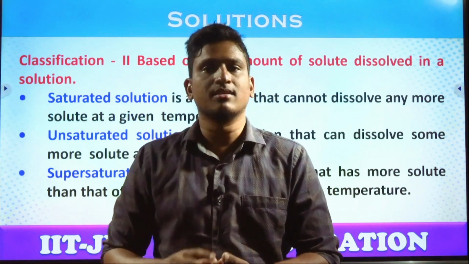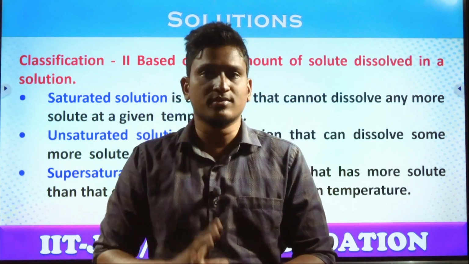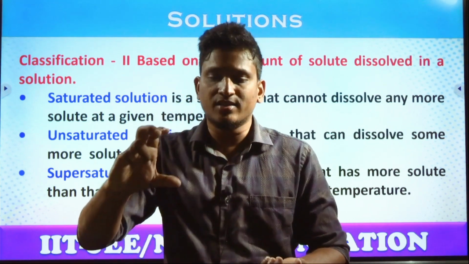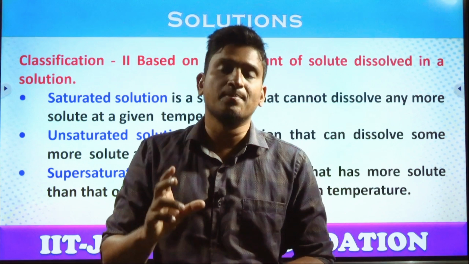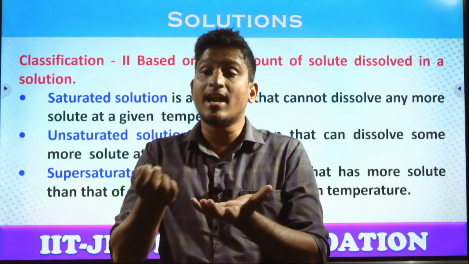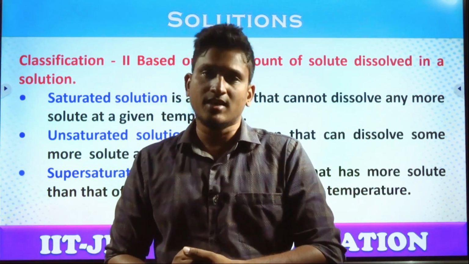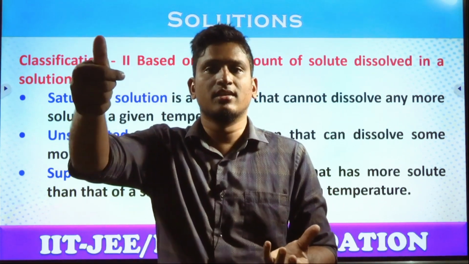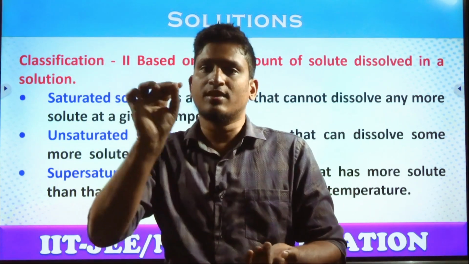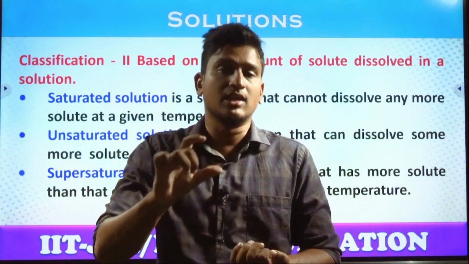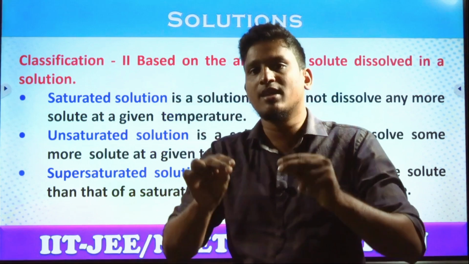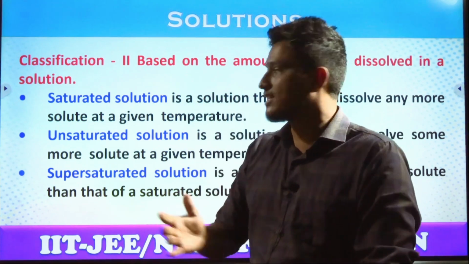Let us take the same example. A glass of water, maximum 5 spoons of salt. If only 3 spoons are dissolved, now is the solution saturated or unsaturated? The solution is unsaturated. Why? Because you can add extra 2 spoons of salt. Yes or no, students? Got the clarity? If you add the 2 spoons, now the solution becomes saturated. But until the 5 spoons are completed, the solution is still unsaturated. What is the meaning of unsaturated? If more solute can be added into the solution, it is unsaturated.